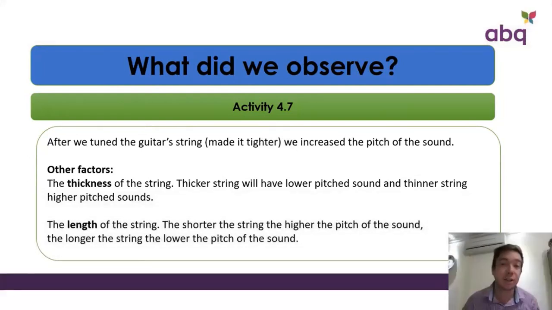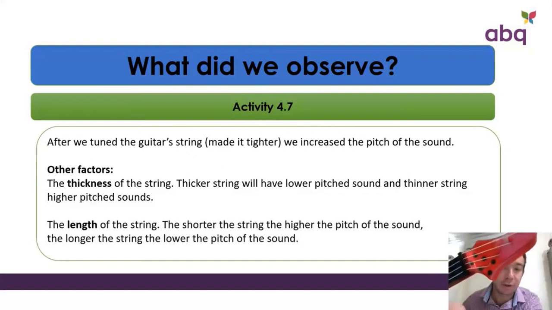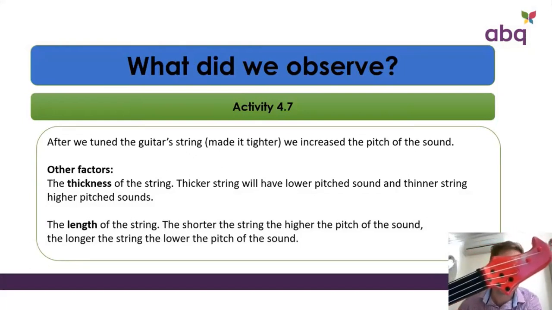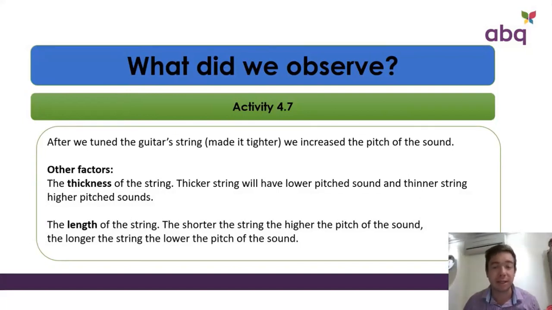If you have a thicker string, the pitch will be lower. If you have a thinner string, the pitch will be higher. Next thing is the length of the string. It's all at different lengths, so that will also create a different pitch. When I have a shorter string, I will have a higher pitch. When I have a longer string, I will have a lower pitch.